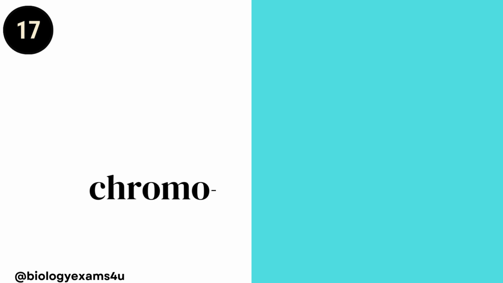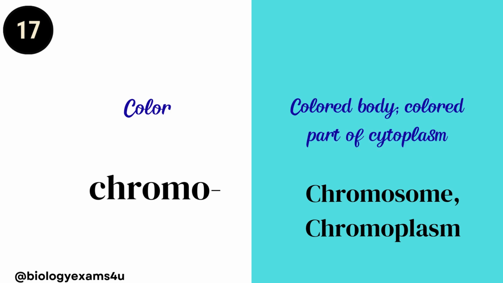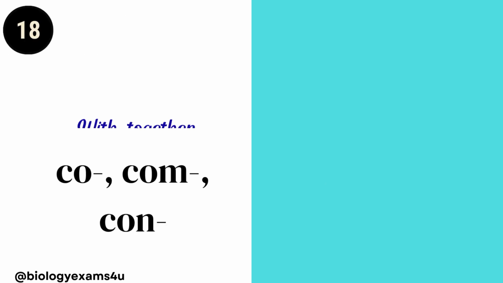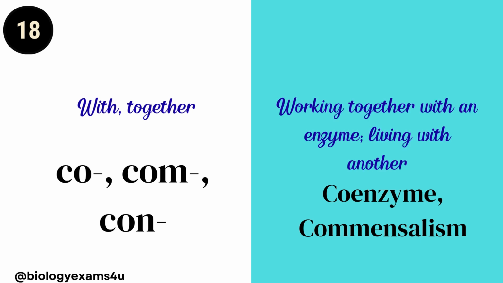Chromo means color, as in chromosome, chromoplasm. Chromosome, colored body upon staining. Chromoplasm, it is a colored part of the cytoplasm. Com or con, that is with together. Coenzyme, commensalism. Coenzyme working together with an enzyme.